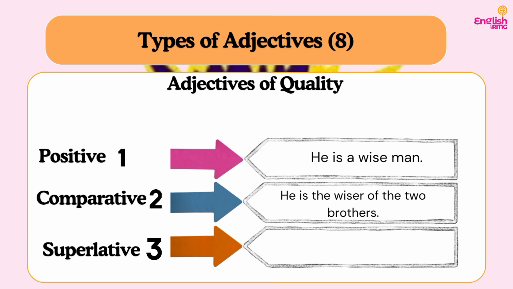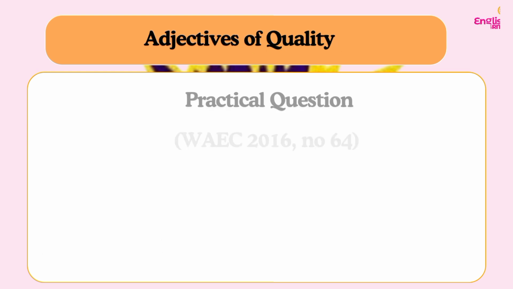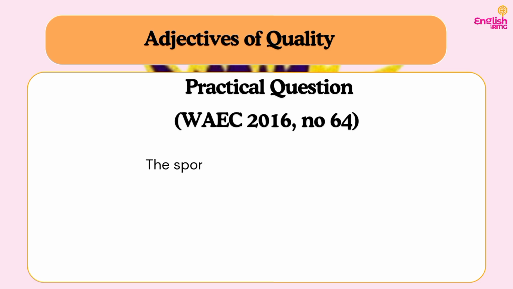Do you understand? So let's move on to the third one, which is the superlative. So for the superlative, we have he is the wisest of the three brothers. That is, superlative is used to show comparison among three or more persons. Do you understand? Or when we are not even told, like we say, he's the wisest in his class. When a general noun is used like that, we want to assume that we have more than two persons in the class. So we use the superlative form. Do you understand? So let's consider a few questions on this from the past question.